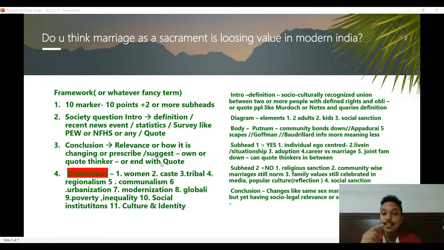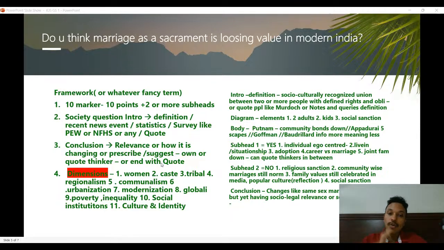You can talk about things like situationships, whatever fancy things that are there, which you can connect to marriage or relationships. You can talk about adoption. So in society, what are the dimensions you can think of? One is things like the syllabus gives you dimensions like women, caste, tribal issues, regionalism, communalism, urbanization, modernization, globalization, poverty, inequality, social institutions, culture, and identity. So these are the dimensions from the syllabus of GS1.